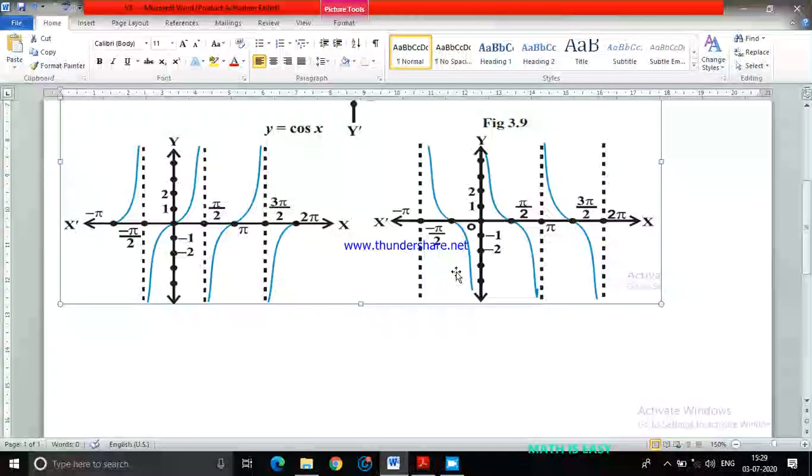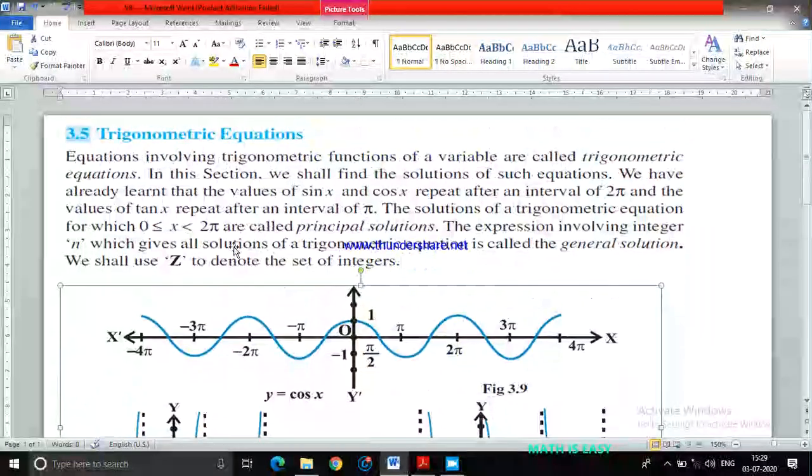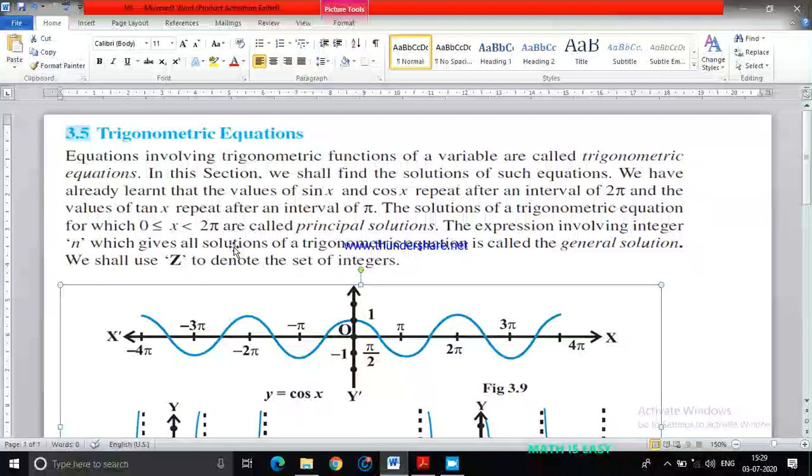Similarly, if I come to the tan function, the value is repeated in the interval of pi, 0 to pi. Or maybe you can say from here to here, this bar length, if I consider, this is the length of pi. This we already discussed. Now there are two types of solutions. One is the principal solution and another one is the general solution.